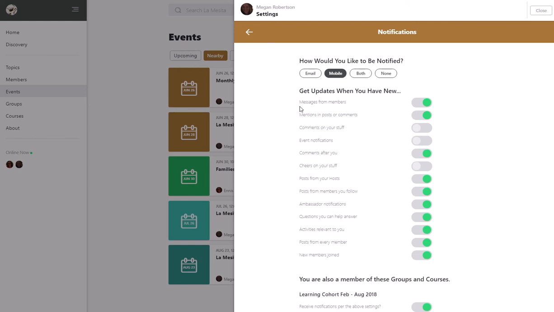And then here you can see how you can specifically indicate what you would like to receive notifications for. So for example, if you don't want to receive a notification every time a member joins, you can turn that off. But if you'd like to see when people comment on your post, you can turn that on. So it's pretty straightforward.